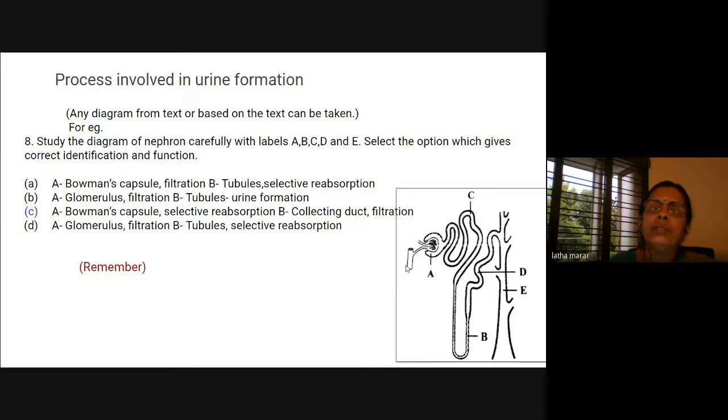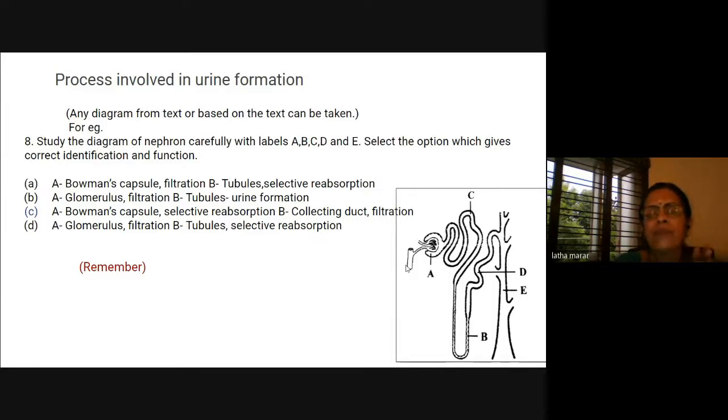Urine formation: you can take any text or any diagram from the text, and you can frame a question. Here various parts are given, A, B, C, D, and E, and we must pick the option that gives the correct identification and function. Since we have only taught them about A and B, glomerulus, Bowman's capsule, and the tubules, based on that we can frame a question.